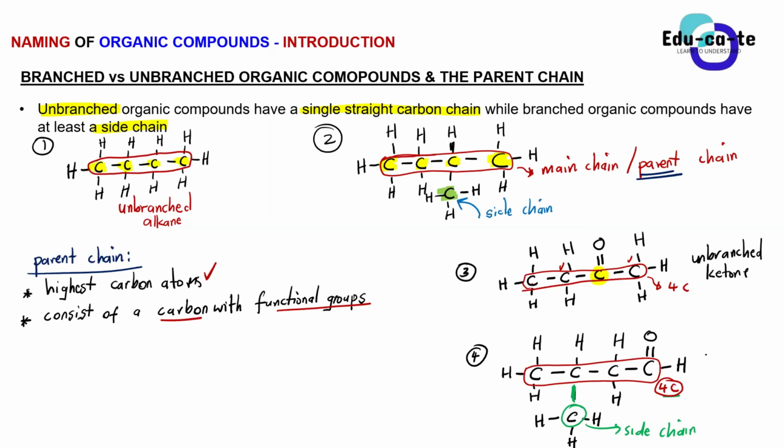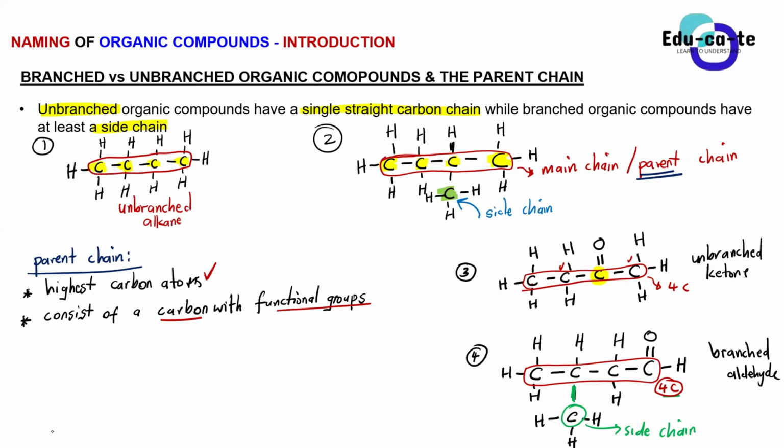Aldehyde, sir. So this is an aldehyde, and this one is unbranched. It is a branched aldehyde. You can see that there is a branch, or a side chain. So we can say this is a branched aldehyde. It is an aldehyde, but it is branched.